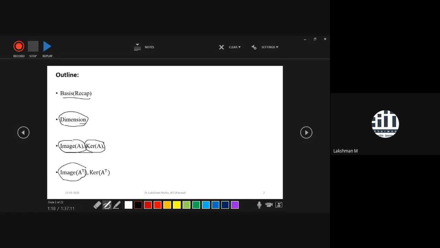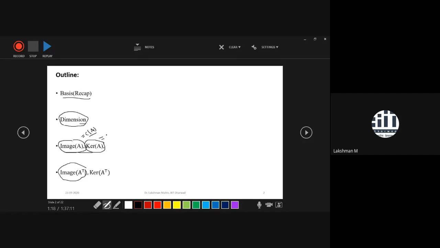We know that the image is all possible linear combinations of the columns of matrix A. So that is another representation of the image. Now onward, we will call it C of A. It says that it is the collection of all linear combinations of the columns of A. C refers to column.